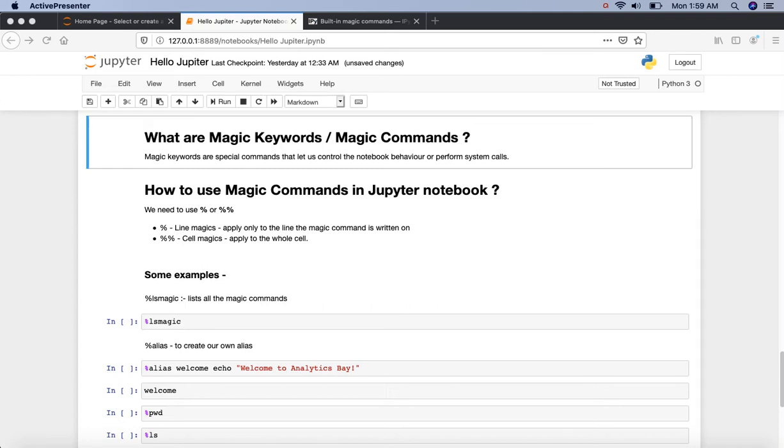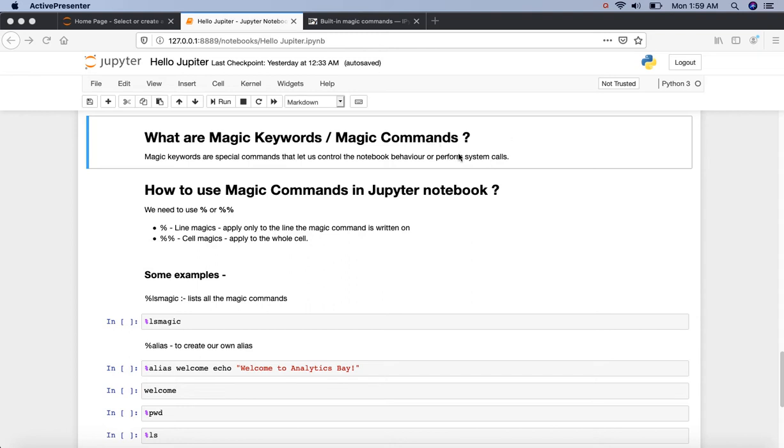In this video, we are going to see magic keywords or magic commands. So, what are magic keywords? Let's get started. Very often we want to control our notebook behavior or perform system calls, such as changing directories. To do that, we run commands. So, magic keywords are special commands that let us control the notebook behavior or perform system calls.